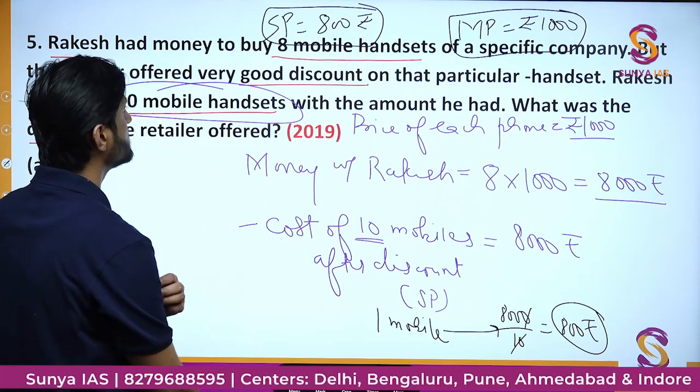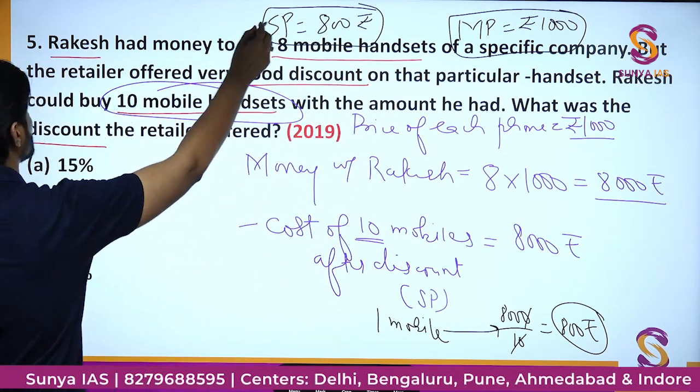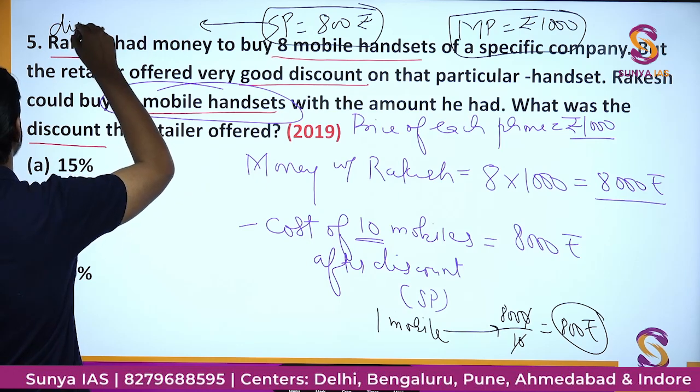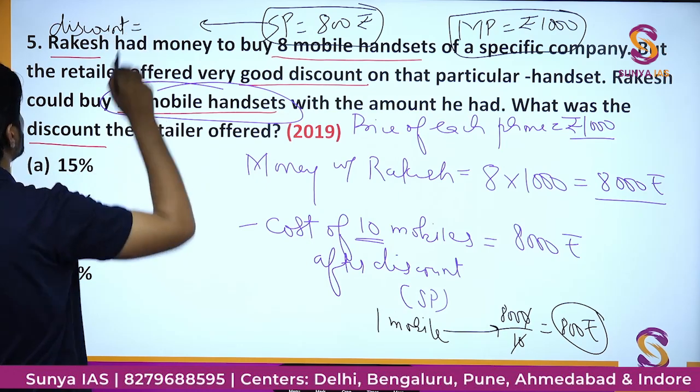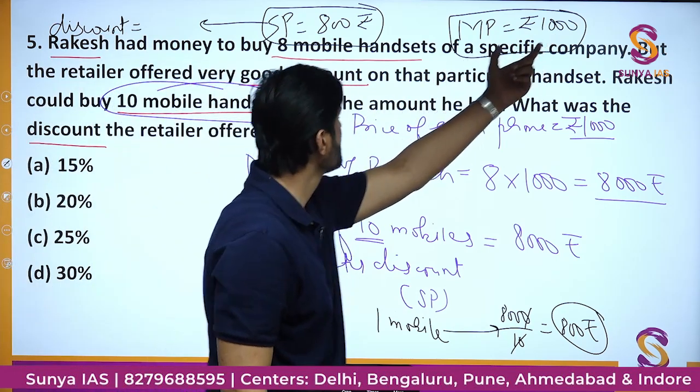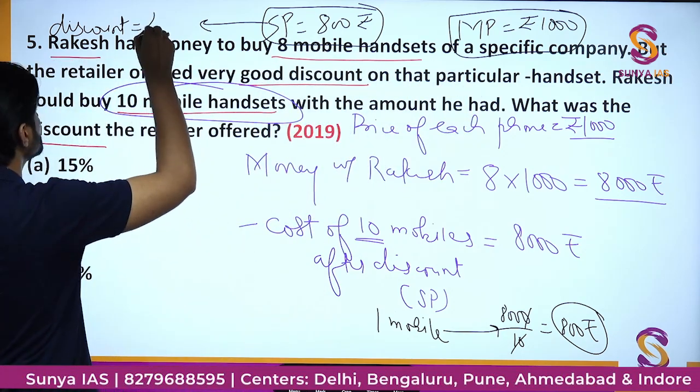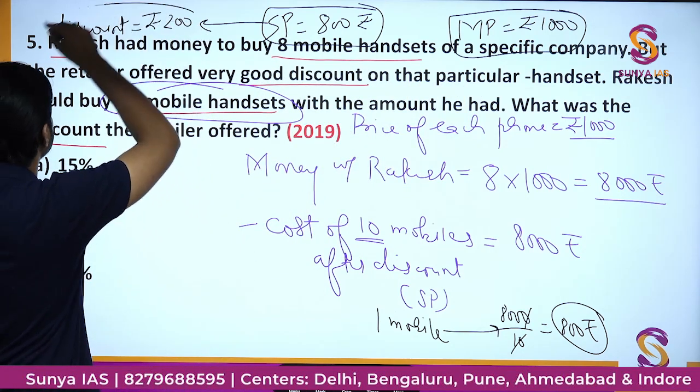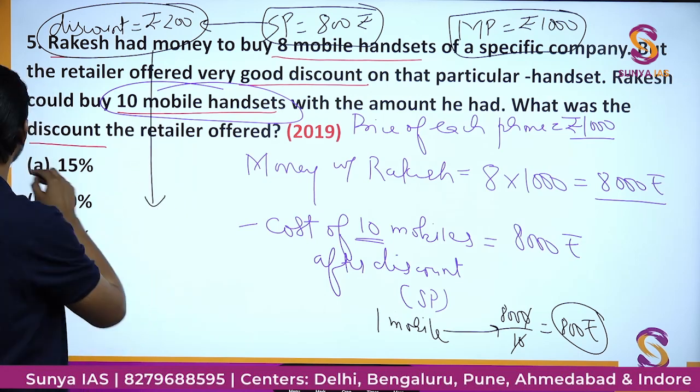Okay, what is the discount? Discount is of 200 rupees. Obviously you can see, 1000 minus 800, that is rupees 200 is the discount. And now we have to just express this value in terms of percent.